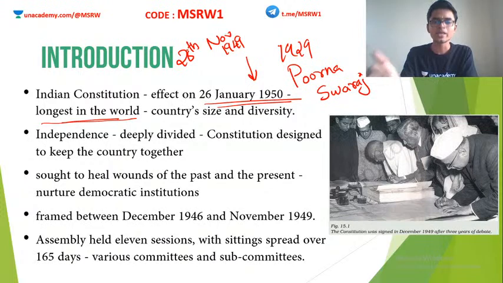One of the infamous adjectives of our constitution is that it is very long. Extremely long, full of legal terms and all. Many people actually criticize the Indian constitution because of its length. I mean, the British constitution is nothing compared to the Indian constitution in terms of length. So why this much length?